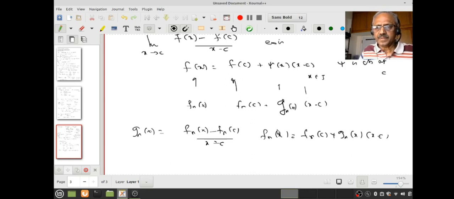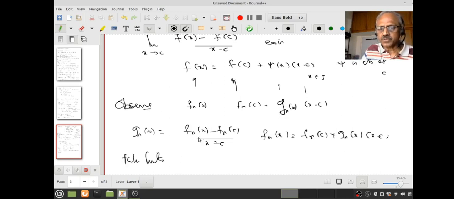Okay, I'm as usual working backwards, please don't get confused. If I write a textbook proof, I will start with: observe this, from this observe this, take the limit. Then what do I get? As n goes to infinity, fn(x) will converge to f(x), fn(c) will converge to f(c), and the gn(x) values converge to what? It converges to g(x), right? And x minus c will be x minus c. Is that clear? This is pointwise now. For each x, this is true.